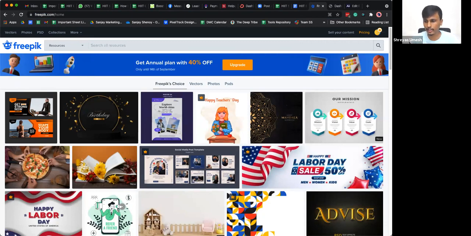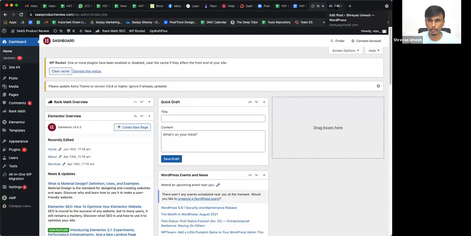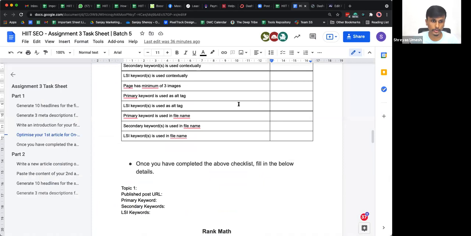Yes, Arpita, you can definitely add in the images that you have clicked for yourself, right? You can definitely add it inside the WordPress editor. So you have an upload option. I will show it to you in a bit.